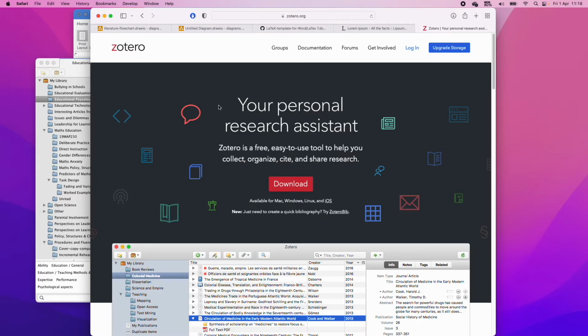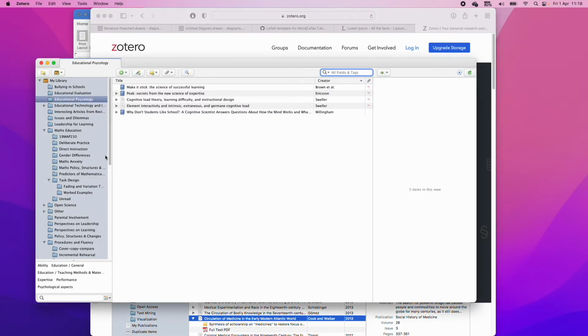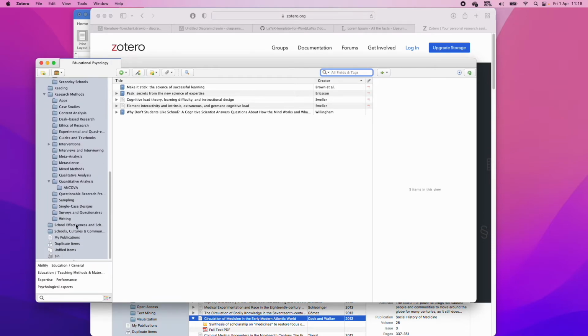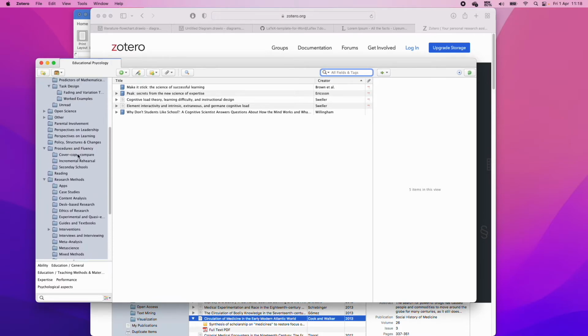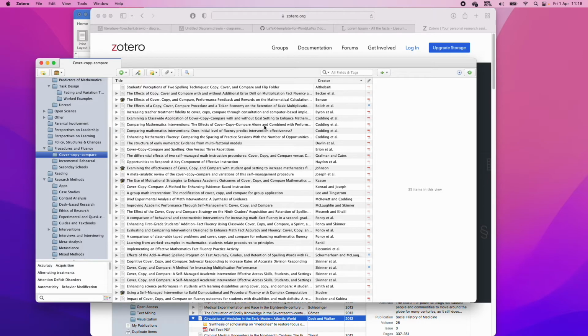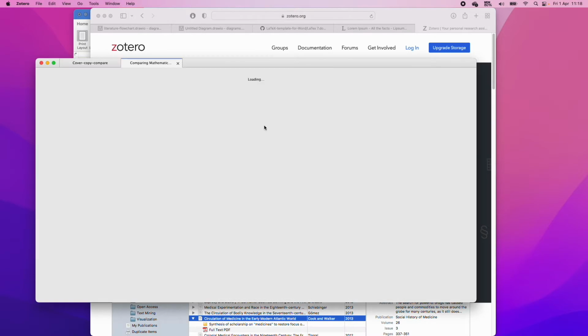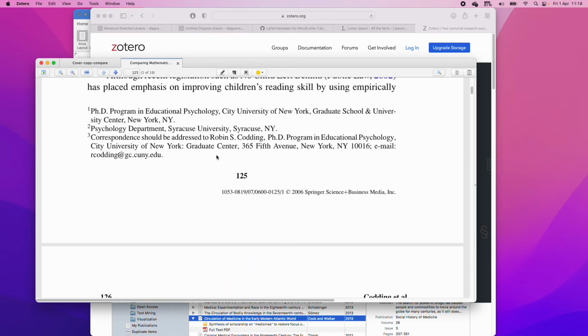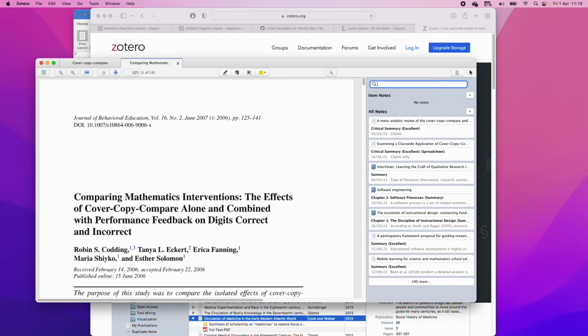So Zotero looks like this. It is just a file structure. So here are all your files, and you can click on whatever you want. So here we've got this paper, and it's open. It opens up this reader, and you can make notes about this paper.